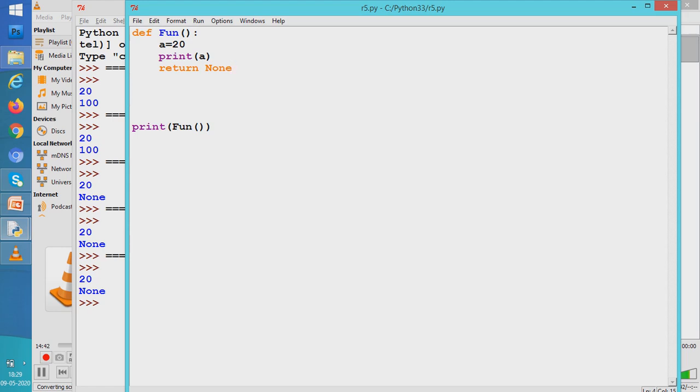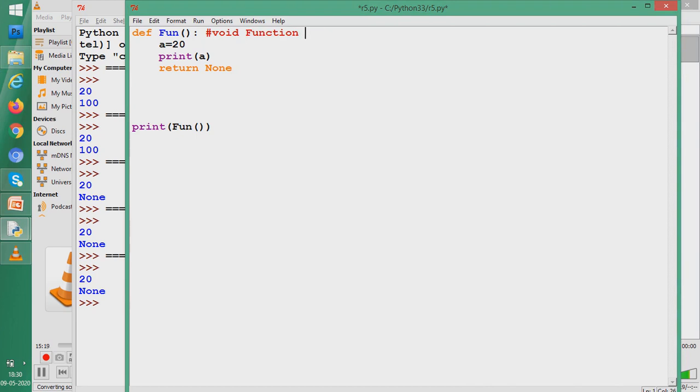And what is none in Python? None is a keyword in Python which helps us understand that we are coming back empty-handed. We have nothing with us when we are coming back after executing a function. So understood, students? And this sort of function is known as a void function in Python. So they are void functions. And you students have now understood what none actually means. None means empty in Python. None means an empty value.